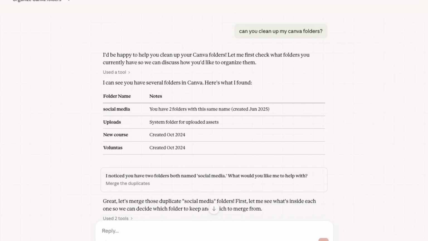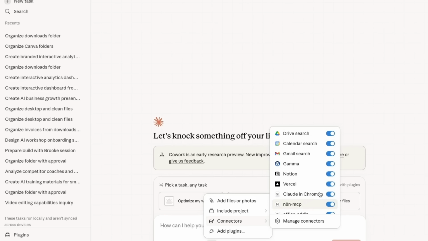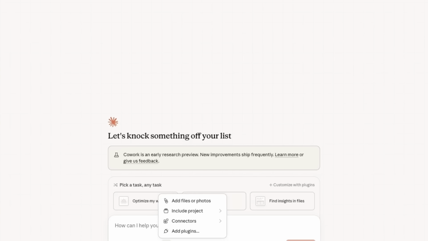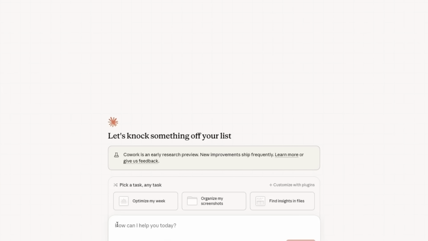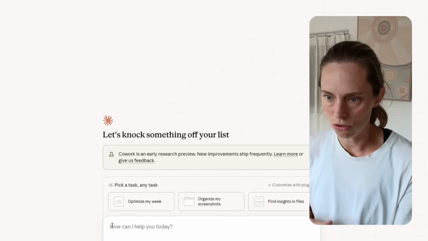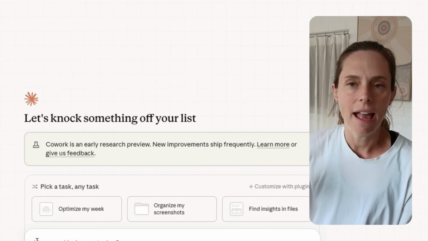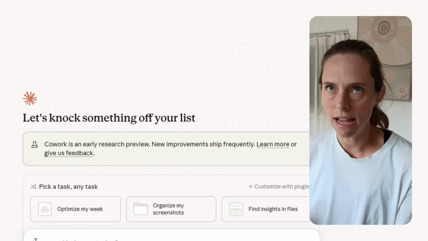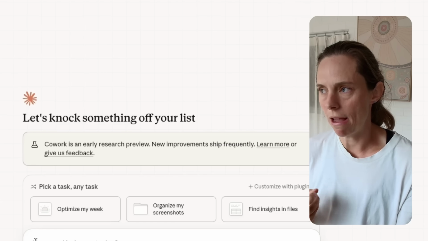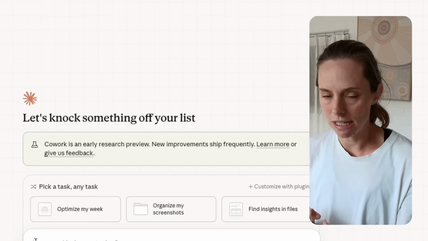All right. So continuing on with the podcast. You can see here, these are all connectors, right? We want it working in the tools that we are using. This is where you actually get leverage with AI. So I've got all these connectors here: Gmail, Drive, Calendar, Gamma. So I record all of my podcasts and they sit in a Google Drive in my Fathom transcripts, and I want to analyze the past, let's say 4 episodes. No, let's go 10 episodes and ask, what themes am I repeating? What are some angles that I haven't hit before?